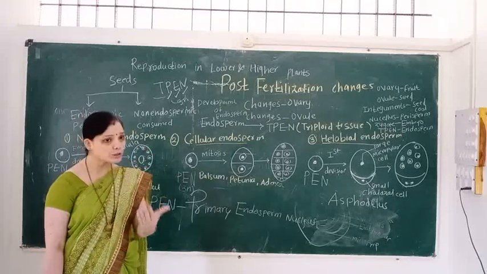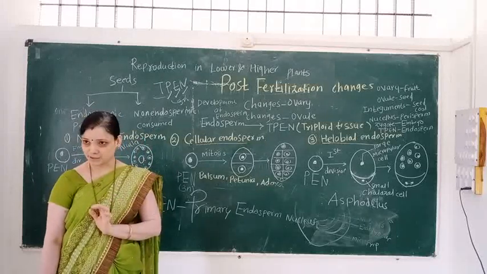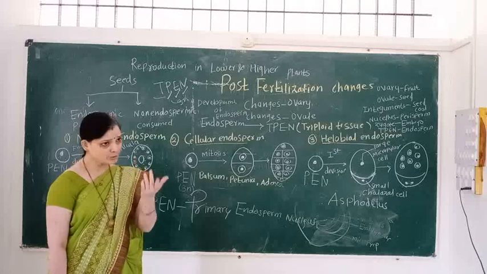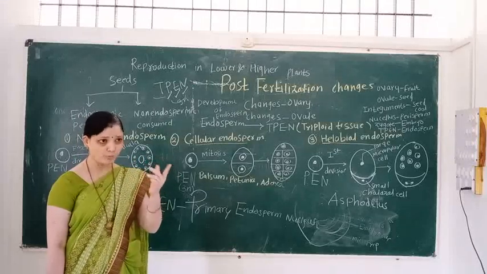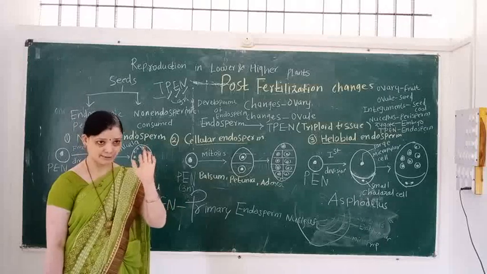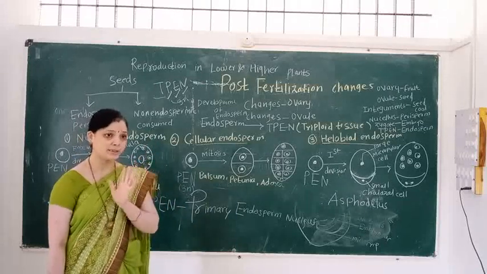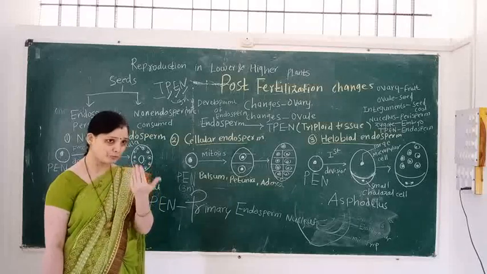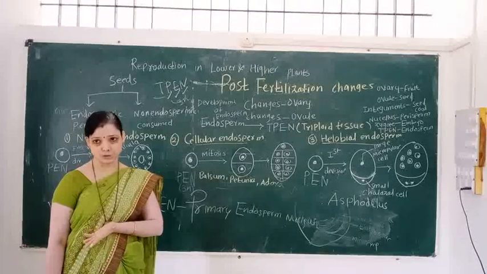This vacuole pushes the nuclei toward the peripheral side. So wall formation takes place from the periphery to the center. In some cases, this development is incomplete. For example, wheat, sunflower, coconut.